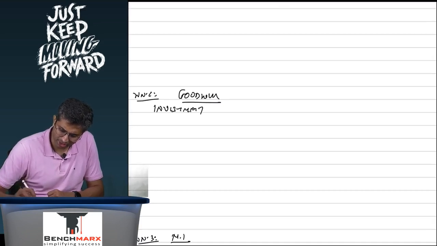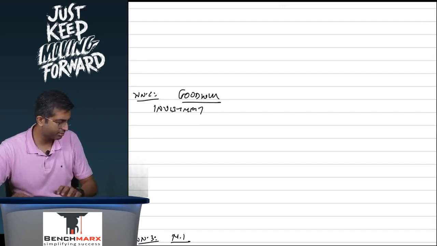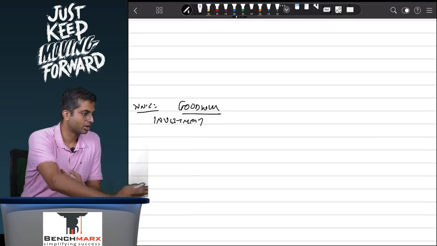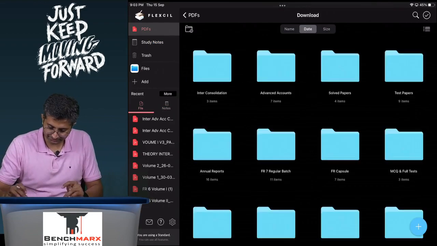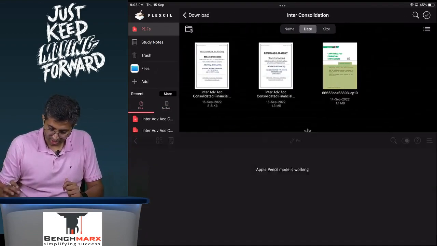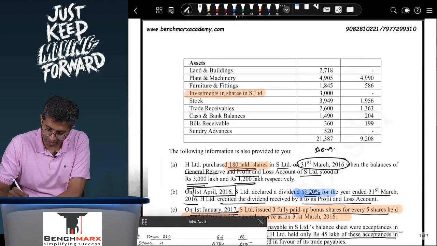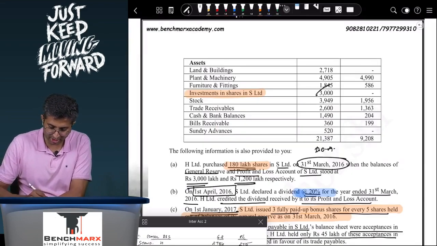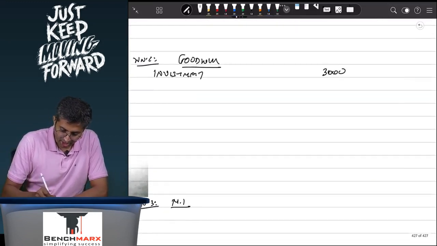In goodwill working, we start with the investment. Over here, the investment balance is, just a second. I think my iPad has hanged. Just a second. So we will recognize the investment over here. Let us say the investment over here will be in the inner column 3000. Remember, your bonus shares do not result in any additional investment, so your investment will be 3000,